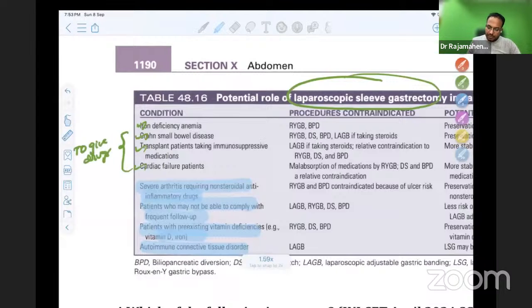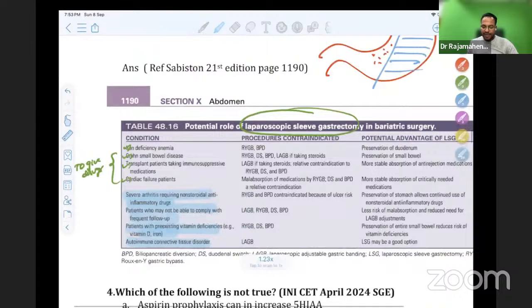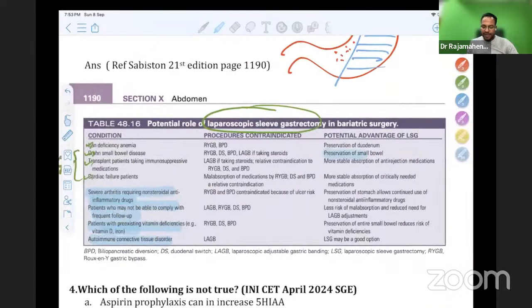So this table explains lap sleeve gastrectomy in all those cases, where we don't want to disturb the small bowel in any way. That's correct, Mohammed Hamza, correct. So please remember this table from Sabiston, page 1190.